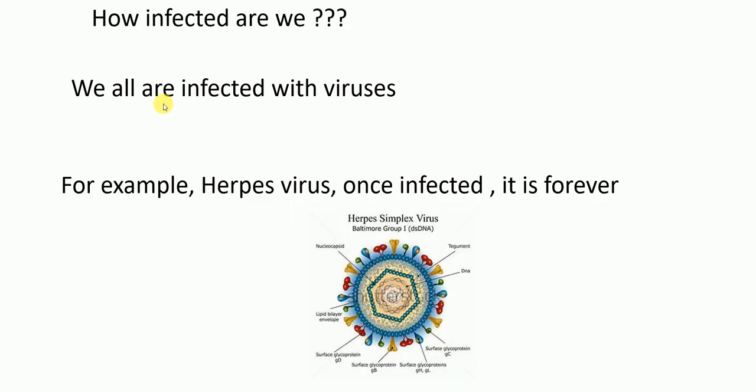So now let's talk about how infected we are, because there are billions of virus particles we eat and breathe. So we all are infected with viruses, and there are some viruses, for example herpes virus, that if we are infected once, it is going to be there with us forever. So for example, if we are infected with herpes virus, it is going to live with us forever. So I want you to know this. We all are infected with viruses.